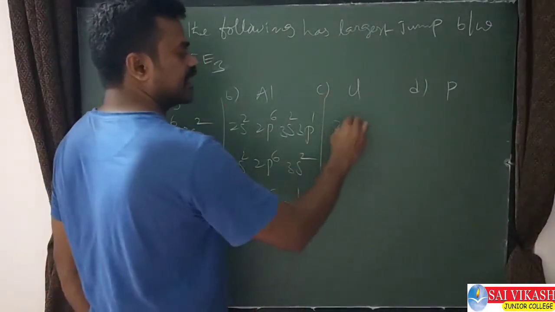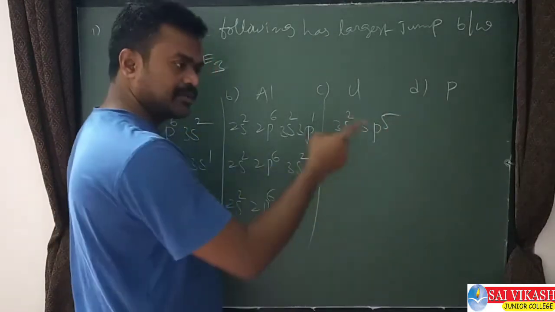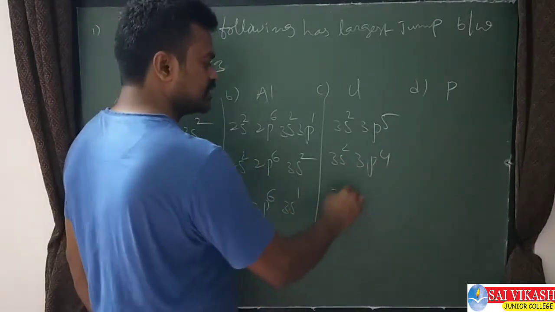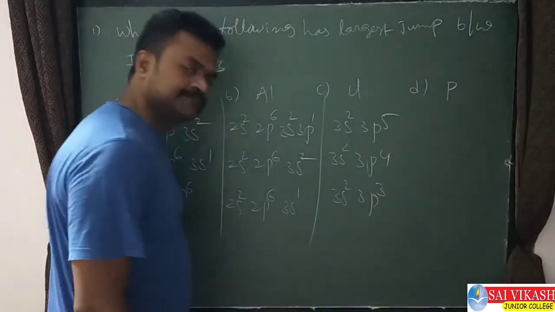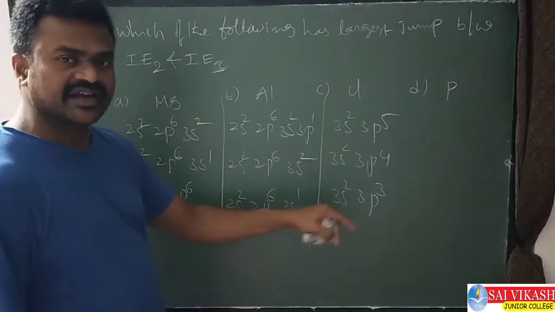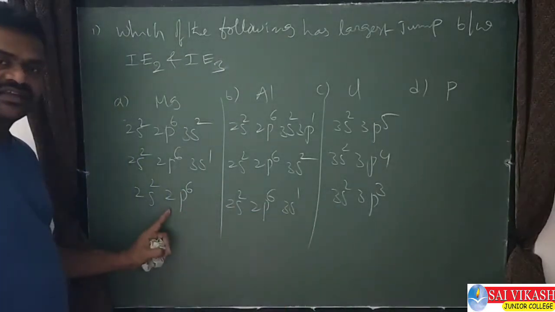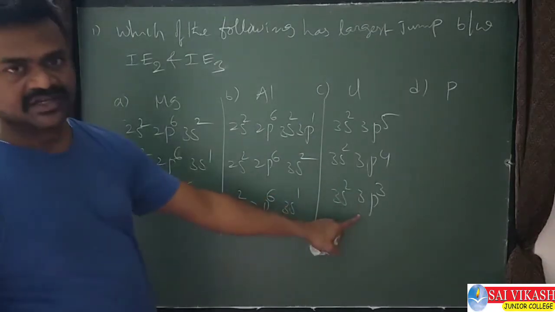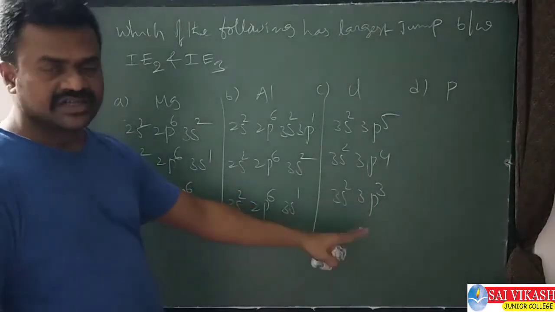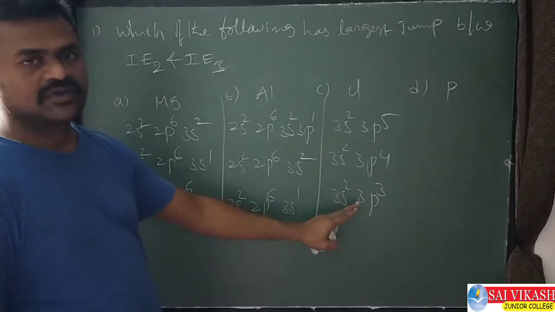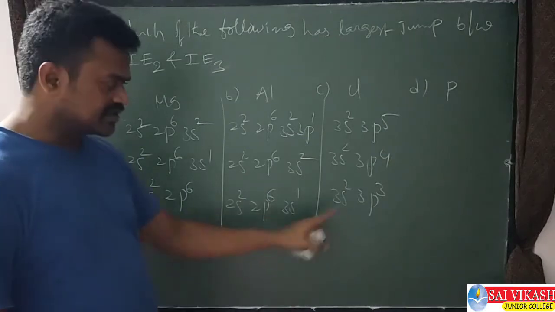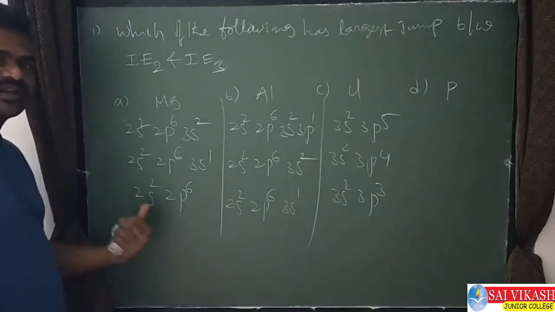Now chlorine. Chlorine has 3s2, 3p5. Remove the first electron, so 3s2, 3p4. Remove the second electron, so 3s2, 3p3. Removing the third electron is difficult in this, but not that difficult. This is the second shell, but here only the third shell, with a half-filled configuration. Half-filled configuration is stable. So compared to this, more energy is required to remove the third electron. So it is also not the answer, because here the shell is completely lost.